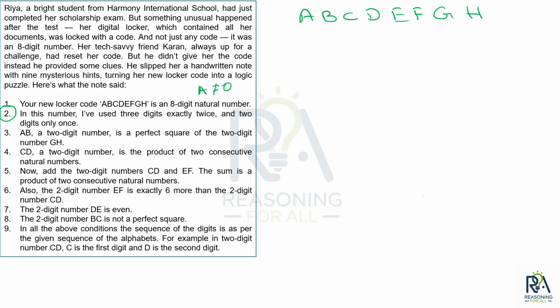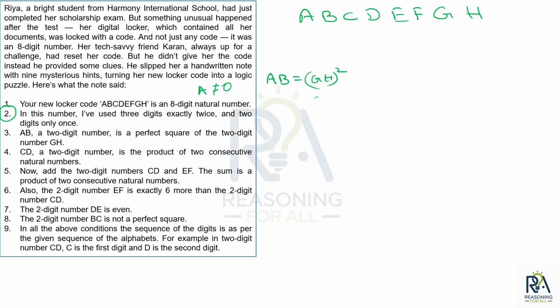Second condition we will hold. Third condition, AB, a 2 digit number, is a perfect square of the 2 digit number GH. So AB is GH squared. Now what are the possibilities? Let's start. If I take 01, then here also 01, A becomes 0, not possible. If I take 02, then here 04, which is again not possible because A cannot be 0. Then if I take 03, AB becomes 09, which is again not possible, right?